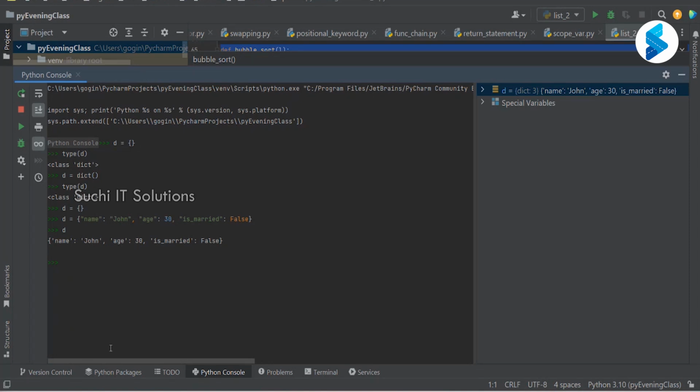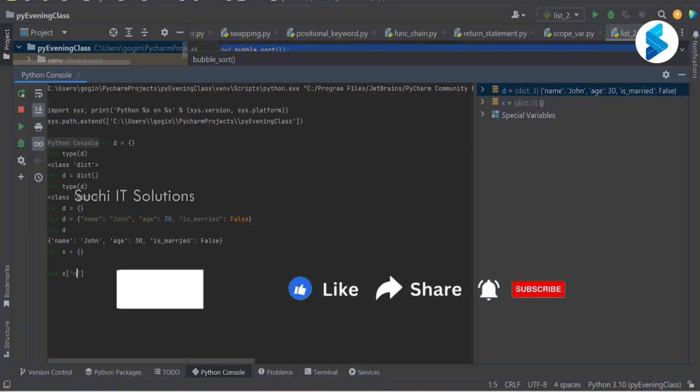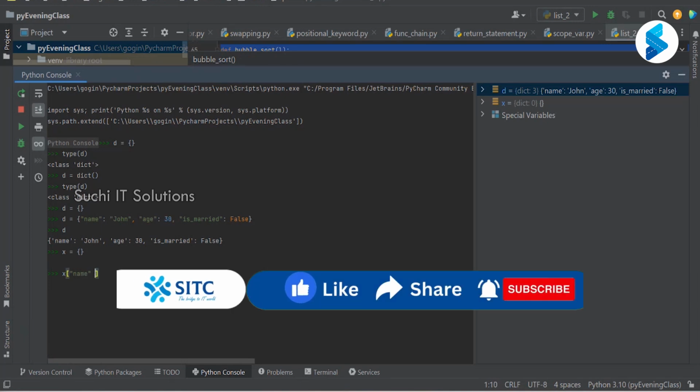Or we can also create an empty dictionary. x of, right.